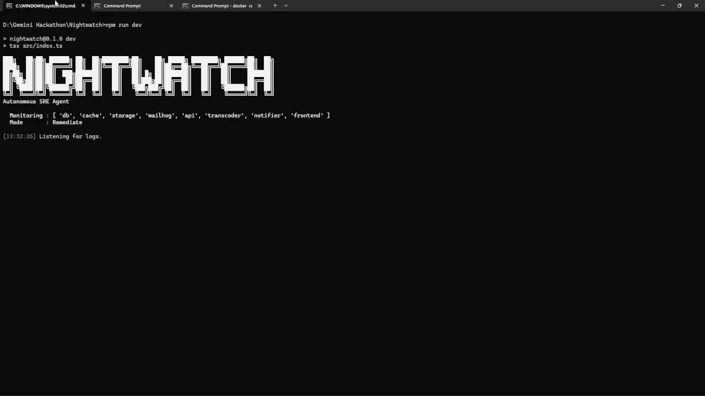So let's get started. As you can see, it is already running. It is monitoring all the containers and it is in remediate mode. There are two modes, remediate and observe. The observe mode just observes the incidents and reports the findings, while remediate mode fixes them as well. It is for the user to choose whatever they want.